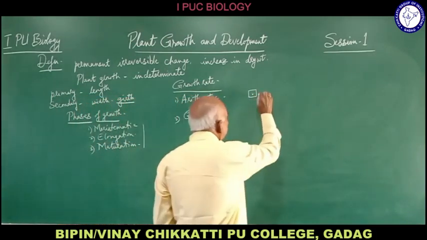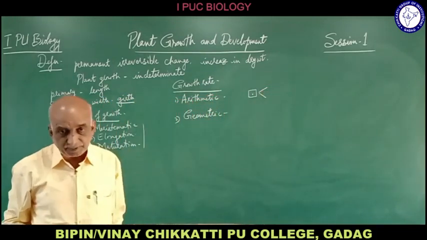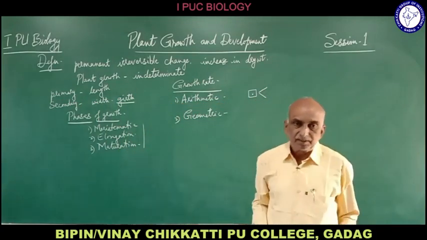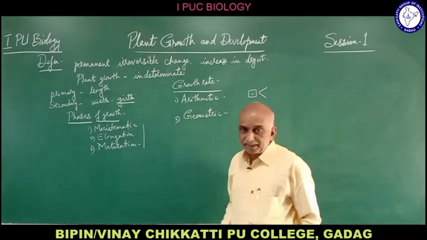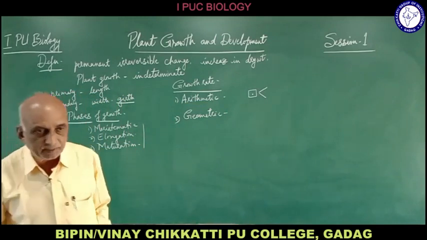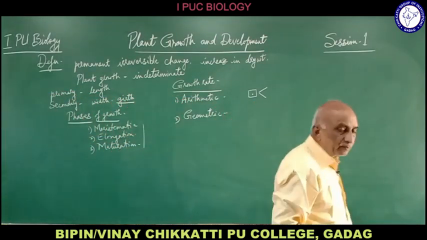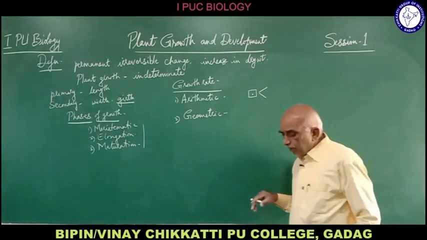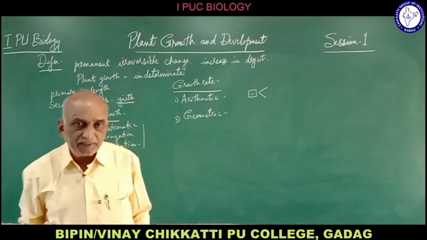The growth always takes place by mitosis, never by meiosis, because meiosis occurs only in the germ cells. Mitosis occurs in vegetative cells, somatic cells. So growth is always brought about by mitosis in any organism, except in some microbes or unicellular organisms, where mitosis helps in the reproduction of the cells.